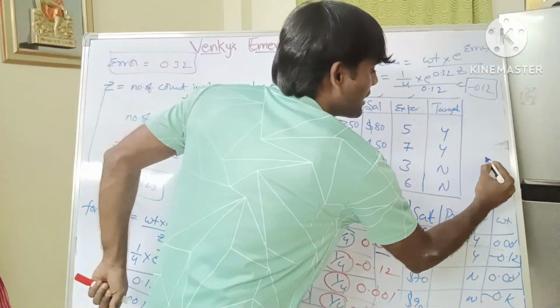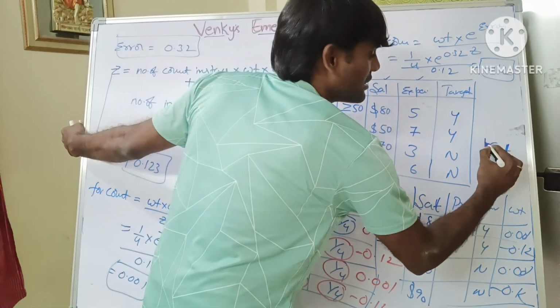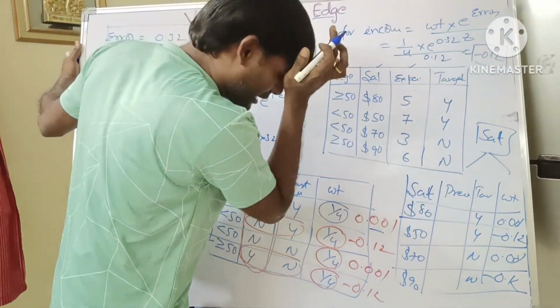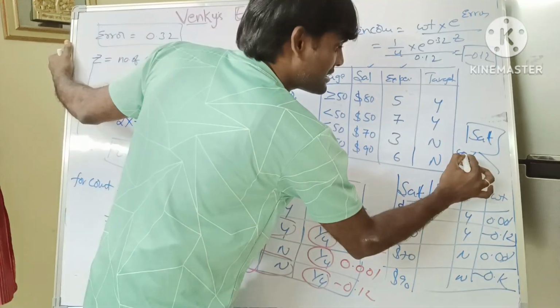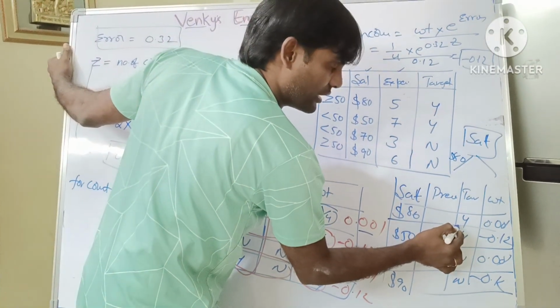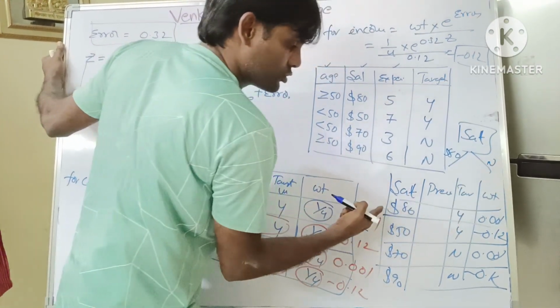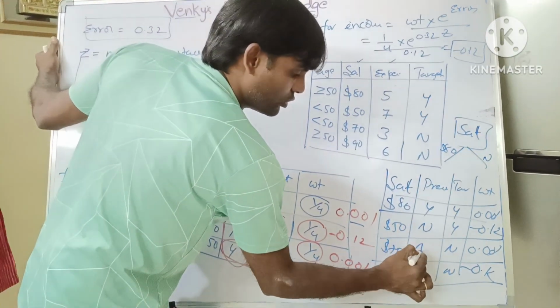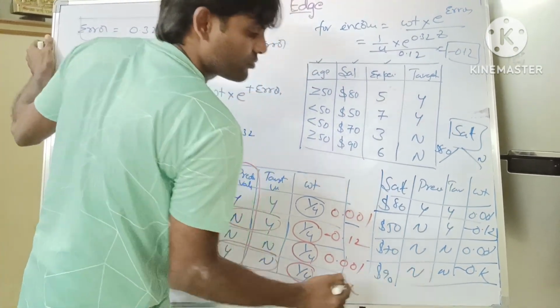What is salary stump? Salary stump equal to, for example, here what is given? So 80. In case of 80 salary, then we say that yes only. Otherwise, no. So 80, yes. 50, no. 70, no. 90, no.